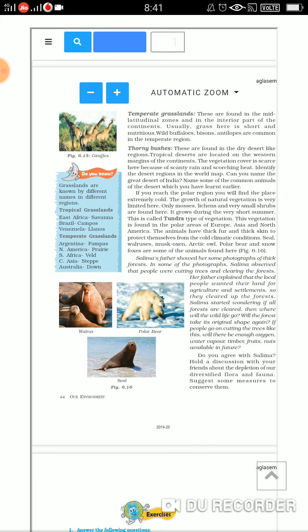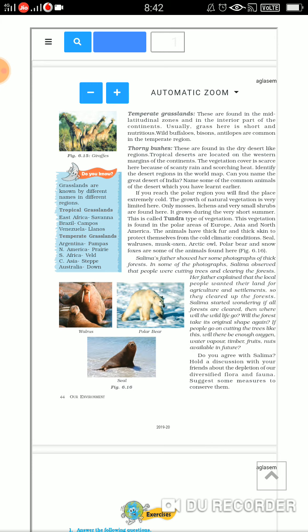Now we were talking about the hot areas. If you go towards the polar region, that place is also extremely cold, so here also the natural vegetation is very little. Only mosses, lichens, and very small shrubs grow here, and that too in a very short summer period. Previously we read about taiga, and this type of vegetation is known as tundra. It is found in the polar areas of Europe, Asia, and North America. The animals have thick fur and thick skin so that they can protect themselves from the cold climatic conditions.